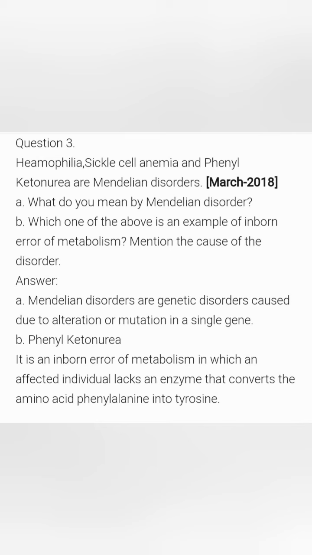The second sub-question is, which one of the above is an example of inborn error of metabolism, and mention the cause of the disorder. Phenylketonuria is the inborn error of metabolism, in which the affected person lacks an enzyme that converts the amino acid phenylalanine into tyrosine.